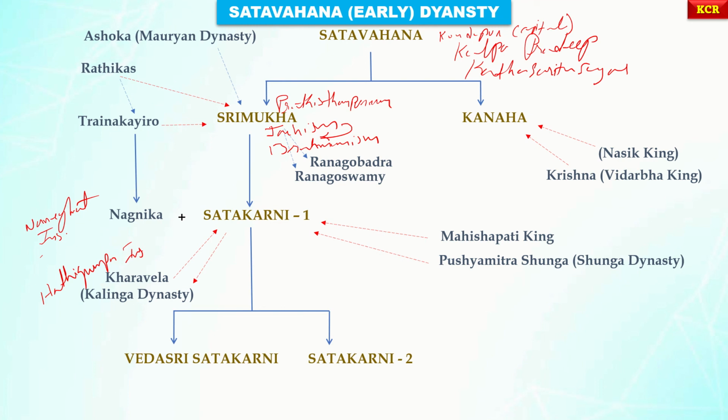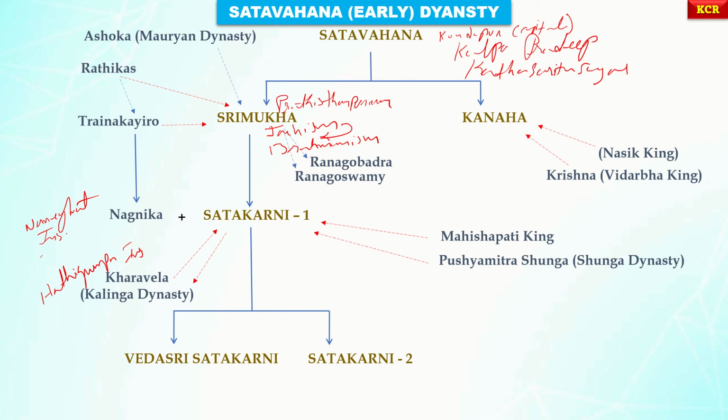And in this Hathigumpha inscription, Kharavela mentioned that he defeated Satakarni I. I discussed earlier that he threatened Musikanagara. This Kharavela invaded the Satavahana empire, and his armies reached as far as the river Krishna or Kanhabenna and threatened Musikanagara.